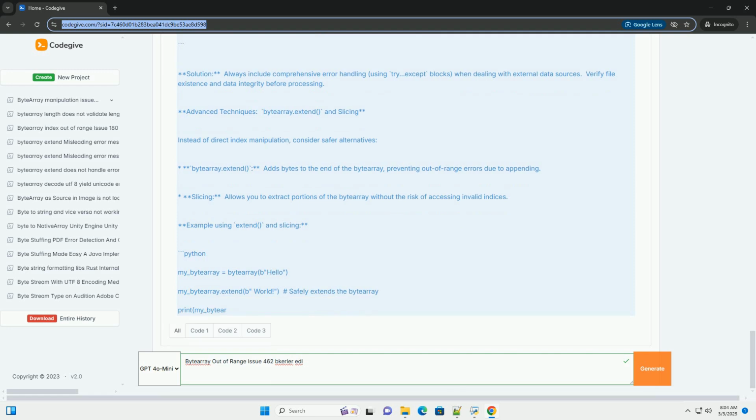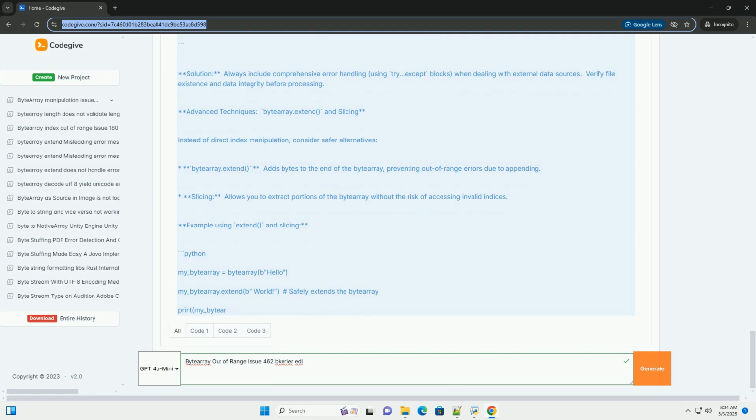Illustrative examples and solutions. Let's demonstrate the error and its solutions with Python code. Example 1, Incorrect indexing. Solution: Always double-check your index values before accessing elements. Use debugging tools or print statements to inspect index variables during runtime to catch potential issues. Example 2, Off by 1 error. Solution: Remember that the valid index range is from 0 to len(bytearray) - 1.